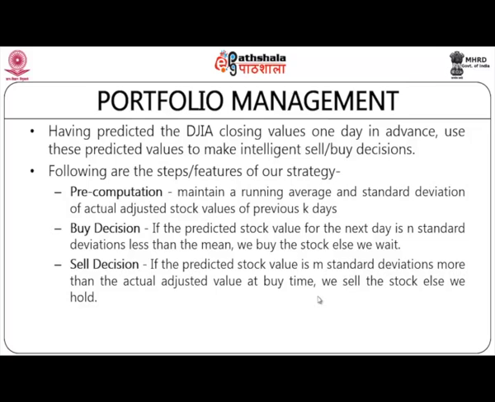Based on all this information, ultimately you can perform portfolio management. Now, when you are performing portfolio management, what can you do? You can predict: if you can understand the Dow Jones closing value one day in advance, then you can tell what may happen on the next day, and accordingly certain decisions can be made. The first decision is pre-computation. Maintain a running average and standard deviation of actual adjusted stock values for the previous k days, and based on this you can do a prediction.